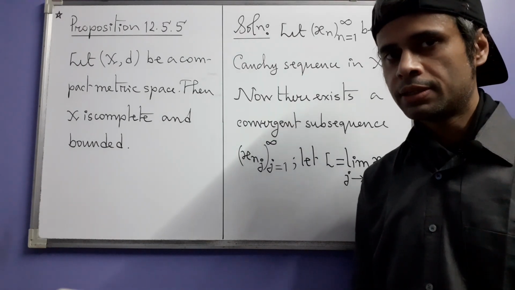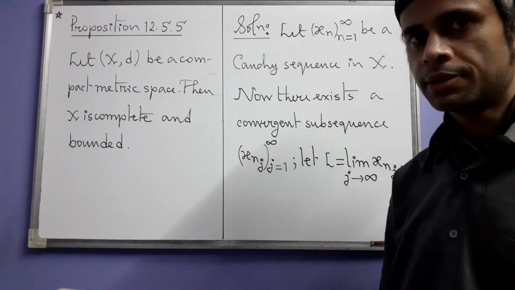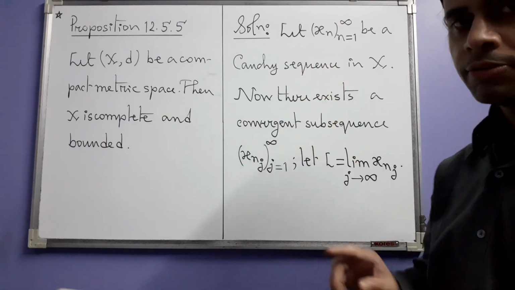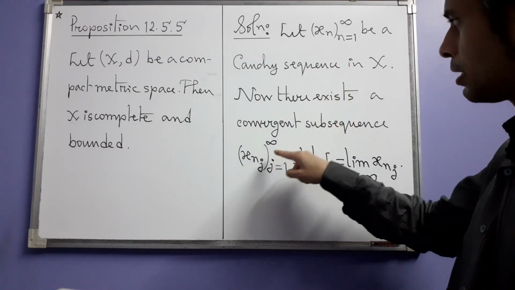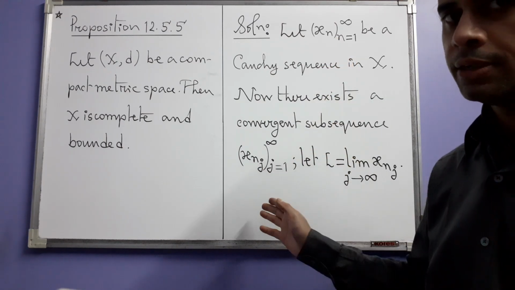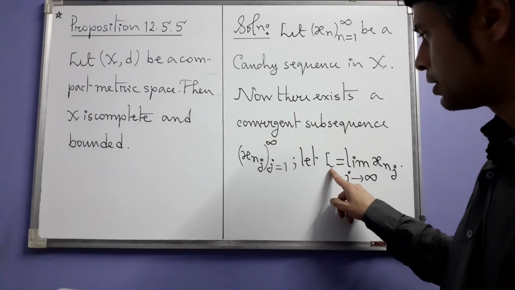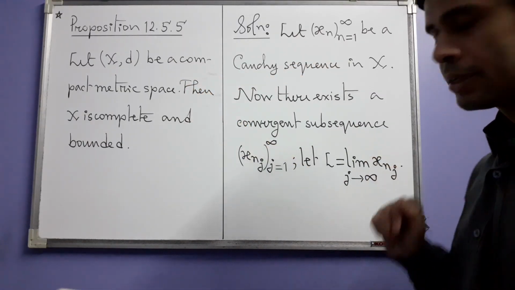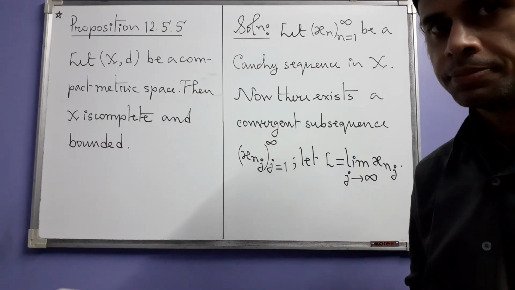Now because we are in a compact space, any sequence has a convergent subsequence by the definition of compactness. This is a Cauchy sequence, fine, but it's after all just a sequence. So this one will also have a convergent subsequence (x_{n_j}), say, where j varies from 1 to infinity. That means there is some point L in the space X to which this x_{n_j} will converge as j approaches infinity.